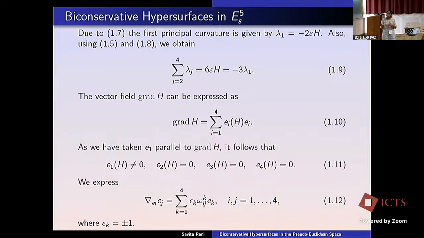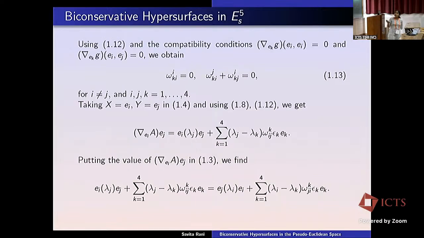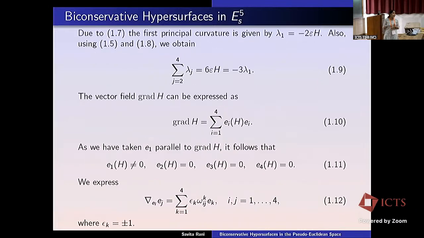So next, we express the covariant derivatives of this orthonormal frame of vector fields as this, where epsilon k can take the value plus or minus 1. These are the connection forms, and these are the vector fields from the orthonormal frame. We are expressing the covariant derivatives in this form. We don't know what type of connection forms these will be, so by the known conditions that hold there, we are trying to find these connection forms, find their relations, and check under what condition they will be 0. If we get 0, then we can reduce the complexity of studying the PDEs or equations we will get, or the hypersurface that we want to study.